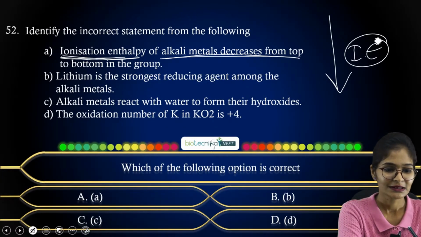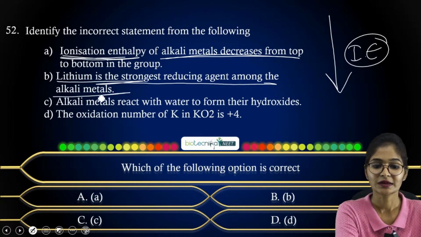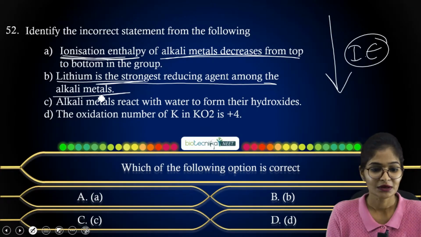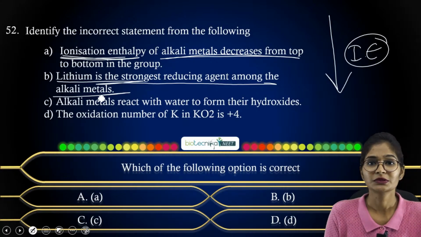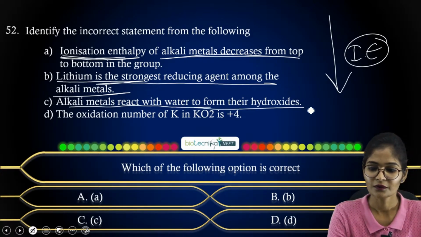Coming to your second statement, they have given that lithium is the strongest reducing agent among the alkali metals. Yes, obviously, lithium is the strongest reducing agent among the alkali metals. The third option says alkali metals react with water to form their hydroxides.